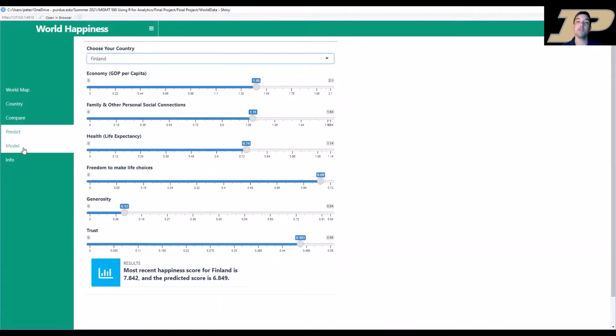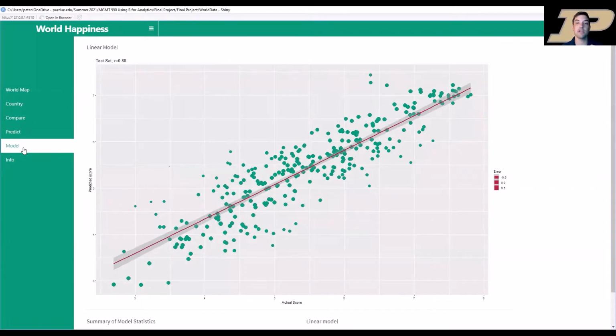And diving a little deeper into it, we have provided our model itself. We have a graph of it with the countries' actual scores down the bottom and the scores predicted by our model on the y-axis. We plotted it out. You can see it fit pretty nicely. We have our correlation up here at the top. That means that it has a strong correlation between the actual score and the predicted score, so our model is performing pretty well.